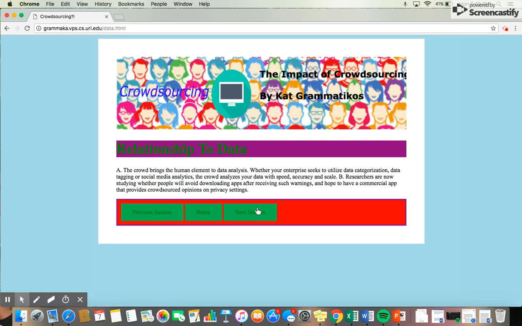This is my relationship to data page. I wanted this page to show the relevance of crowdsourcing and how the data I have researched proves that it is helpful. What crowdsourcing does is bring the human element to data analysis. Whether your enterprise seeks to utilize data categorization, data tagging, or social media analytics, the crowd analyzes your data with speed, accuracy, and scale. Researchers are now studying whether people will avoid downloading apps after receiving such warnings and hope to have a commercial app that provides crowdsourced opinions on privacy settings. Now I will once again click the next section button.